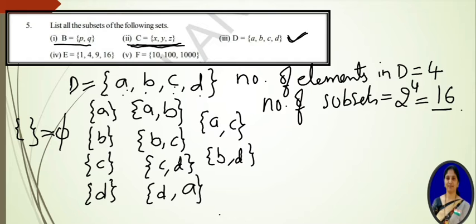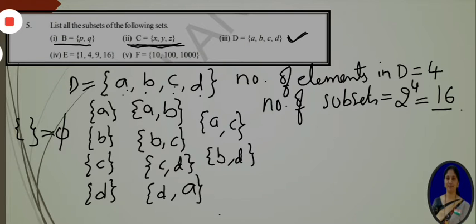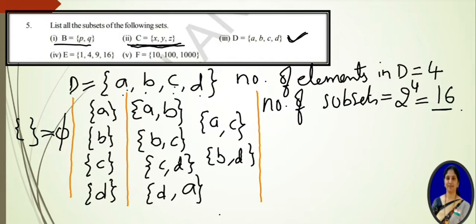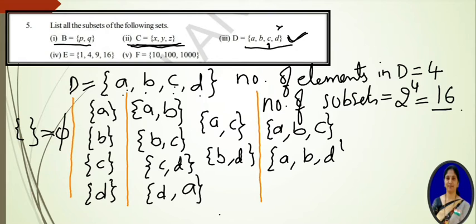Next, by taking three elements, we can form subsets. Three elements means here there are four elements, so we can take three elements by eliminating one element. So, for example, if I eliminate D, then I will get the set {A, B, C}. Then eliminate C, then I will get {A, B, D}, and next eliminate B, we get {A, C, D}.